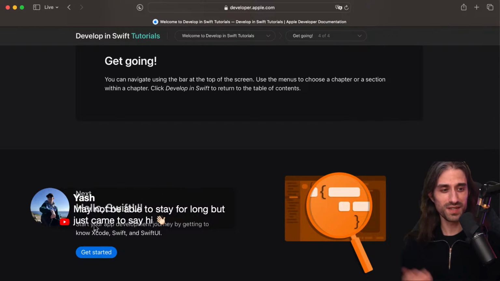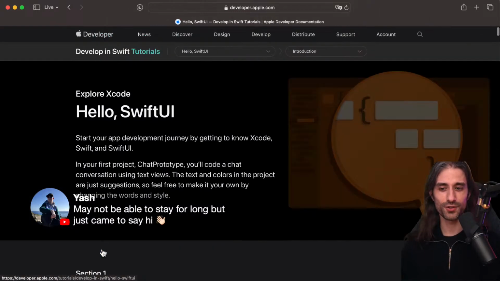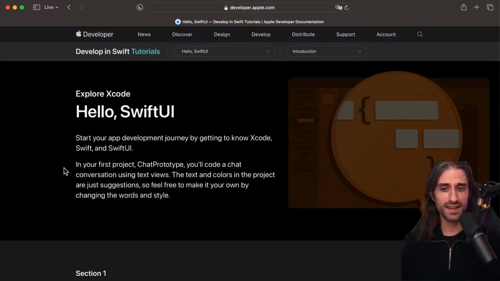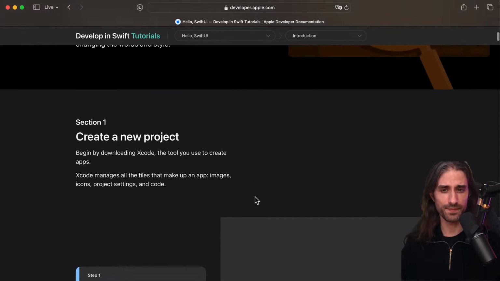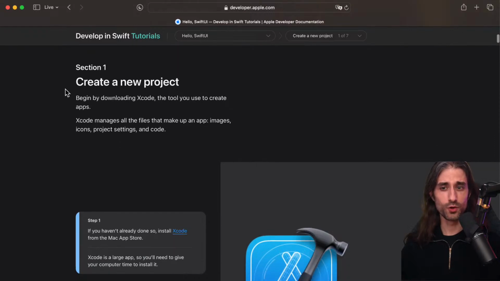So let's actually get started. Let's discover SwiftUI. We're going to start our app development journey by getting to know Xcode, Swift, and SwiftUI. In this first project, called Chat Prototype, we'll code a chat conversation using text views. The text and colors in the project are just suggestions, so feel free to make it your own by changing the words and style. All right. So we're going to create a new project, and we begin by downloading Xcode, the tool you use to create apps.